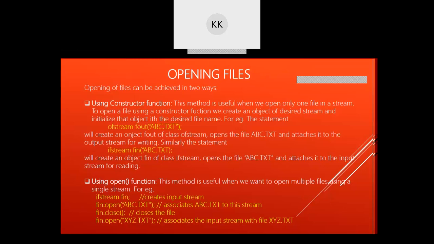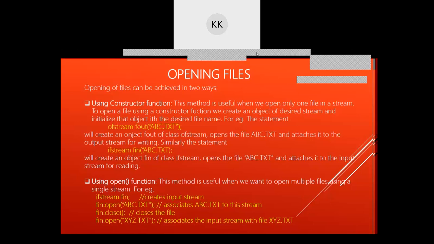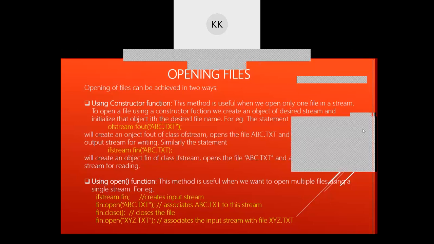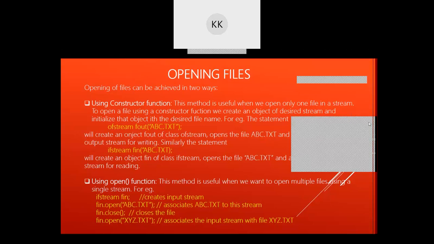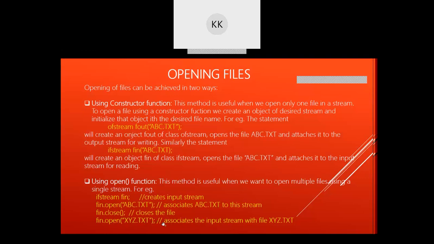So here the syntax is given: an ifstream file object is created for opening in the input mode. Then you can close the file here. You can use the open function like this.